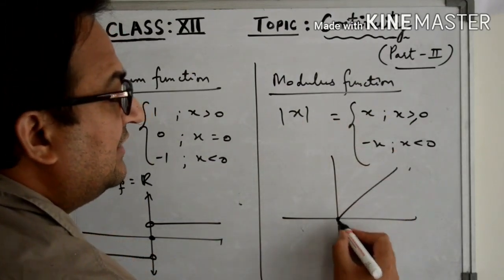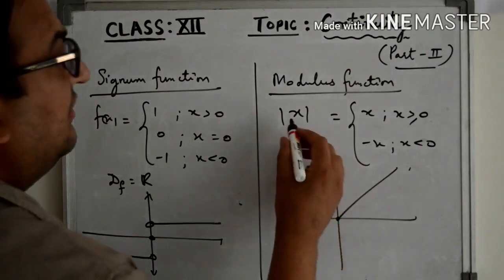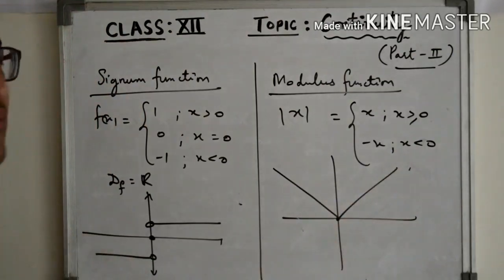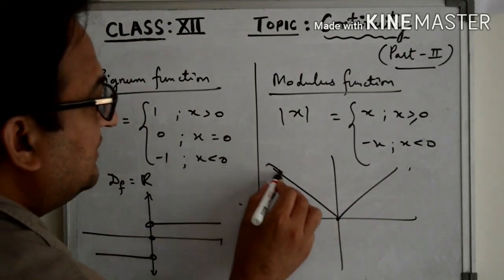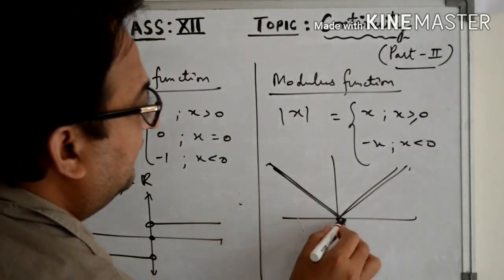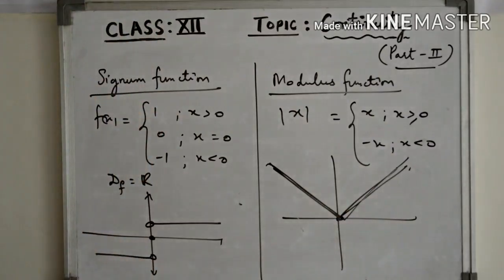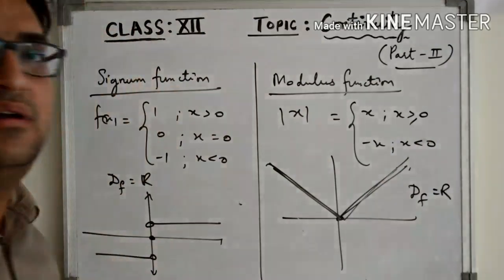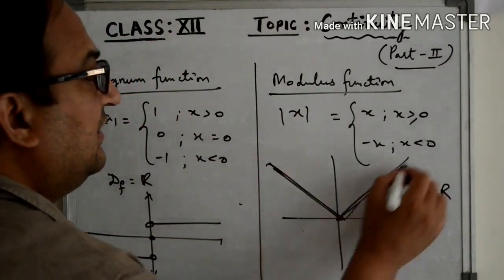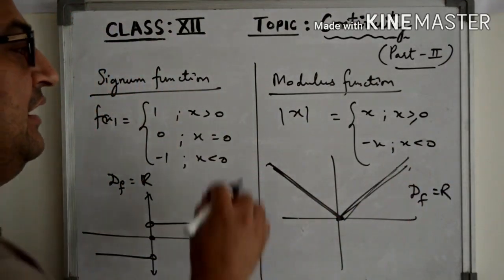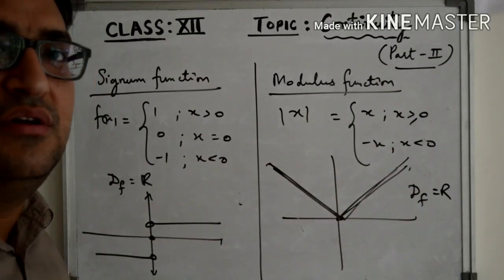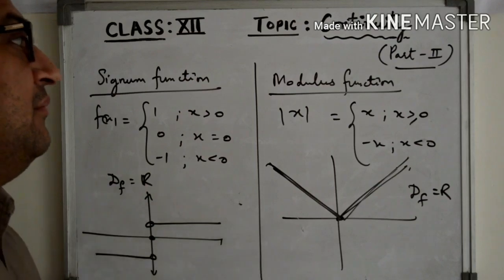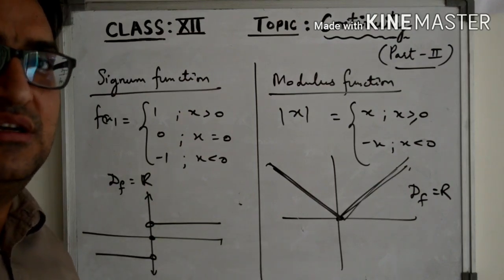So at 0 we have 0, and it is minus of x for the values of x less than 0. So this is the graph of the modulus function, right? And the domain of this function is again the set of real numbers, and you can see there is no break. When I draw this graph, there is no break, no point of discontinuity, and from the graph itself it is very clear that the modulus function is a continuous function.